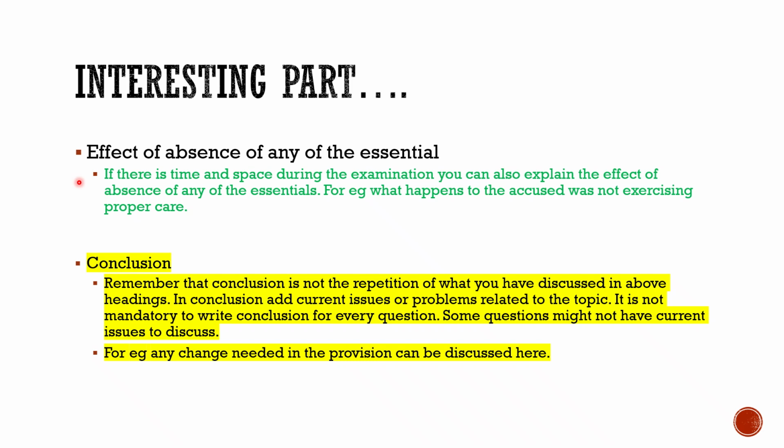That is, what will happen if there is absence of any of the essentials. You can write that if any of the essentials is absent, the accused cannot get the defense of accident, like in the present question. And then lastly, you can give a conclusion. And if there is any amendment required in the provision, obviously not every section will require amendment, but if there is, then you can write that so and so amendment is required.